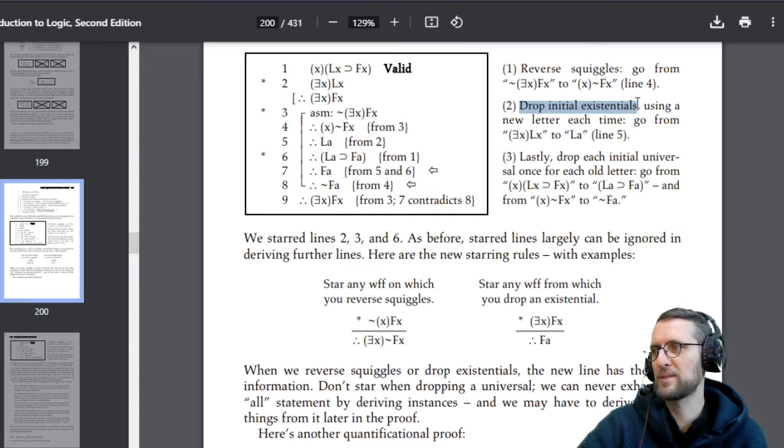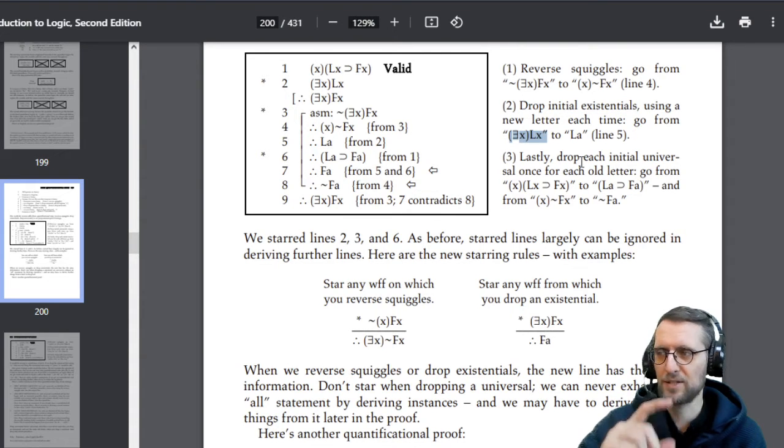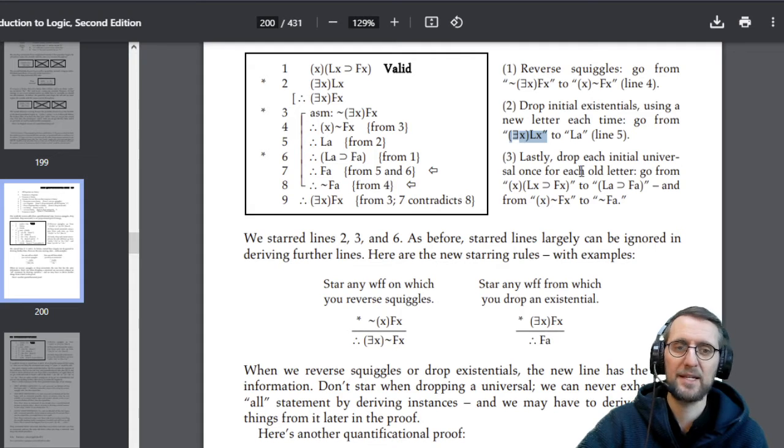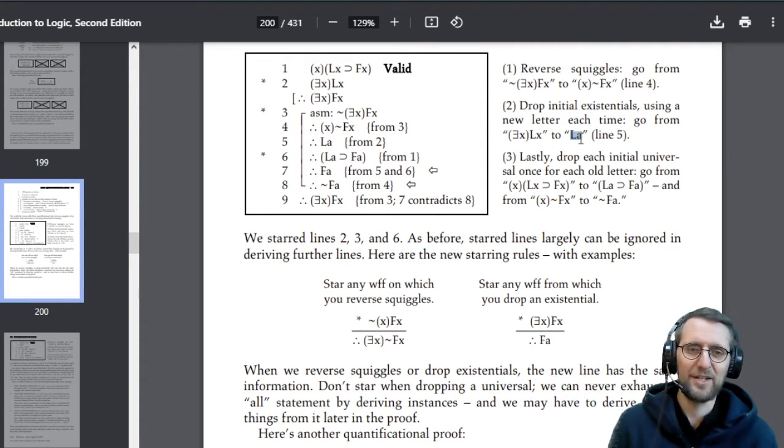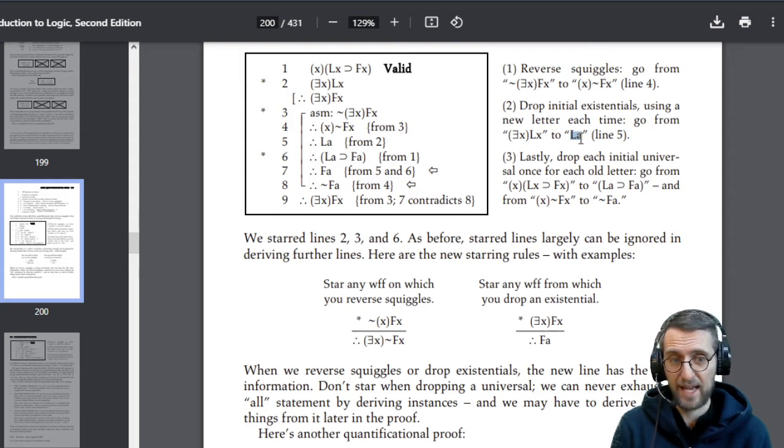We also had the rule of dropping existentials. That means I have the idea that there exists at least one x so that Lx. So I can also assume that there must be a constant, at least one, and we can call that La. So it means there is an a that has the property of L.